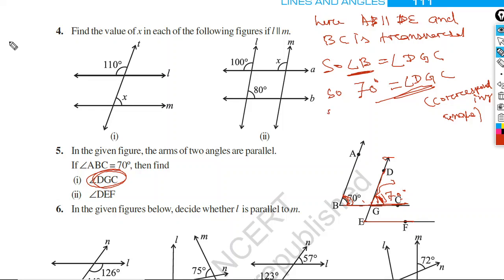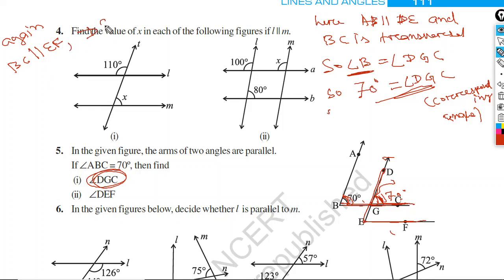Here we'll write again, BC parallel EF. Look at the figure. BC parallel EF and DE is the transversal.